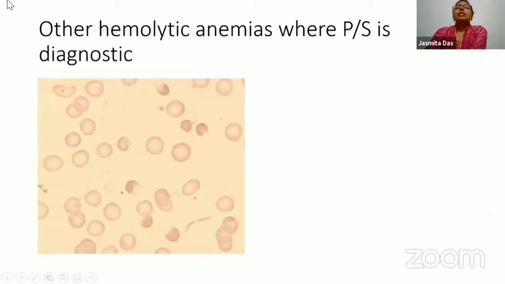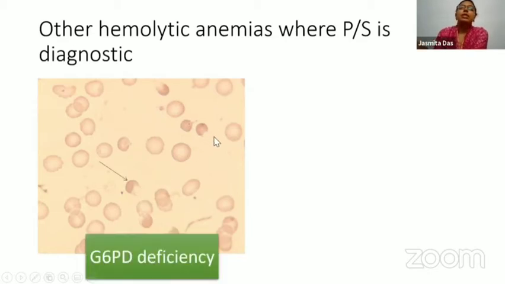So there are other hemolytic anemias where a peripheral smear is virtually diagnostic. And in this case, it clearly shows these cells. These are blister cells and this is a bite cell. And this particular patient is a case of G6PD deficiency.